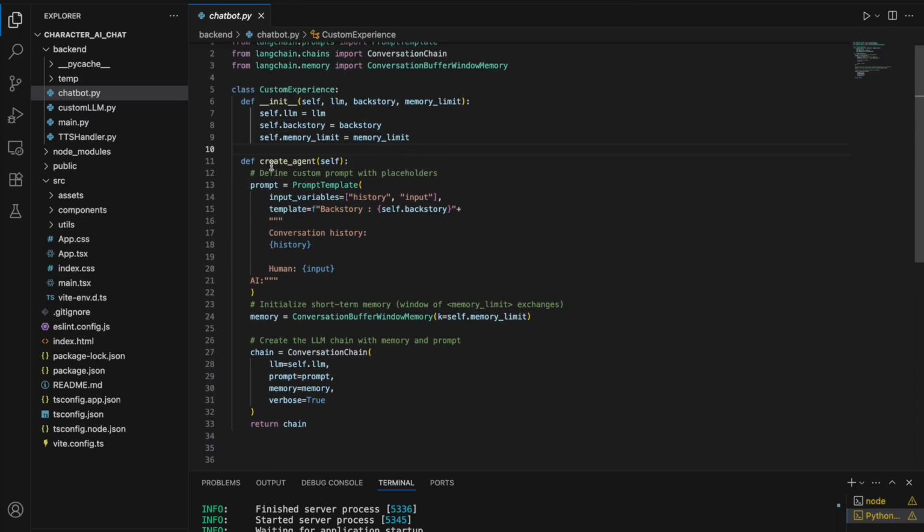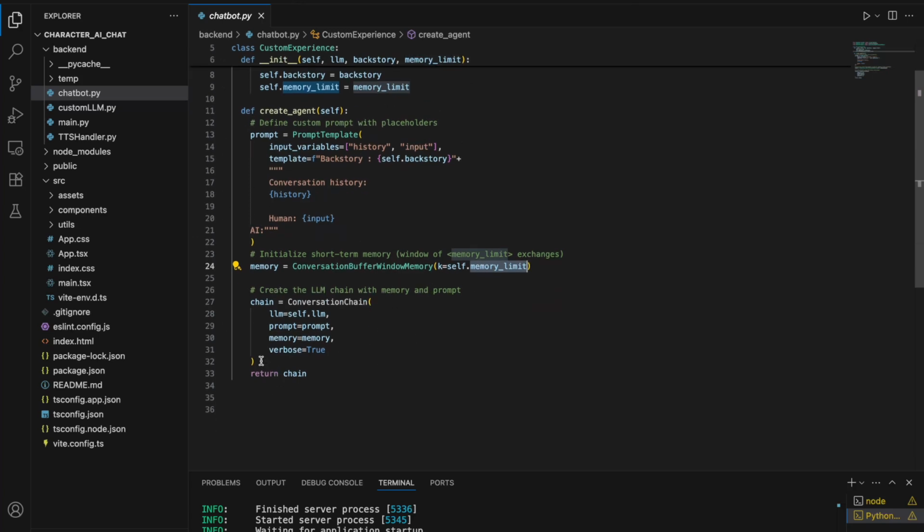Then we have this method called create agent, which creates a prompt from the given backstory and the provided history and input of the user. Now I have created an instance of this conversation buffer window memory class of LangChain, which is quite handy, and provided a memory limit as provided in here while defining an instance of this class. So yeah, now I have wrapped all this into a conversation chain. I provided the LLM, the prompt, the memory, and set verbose equals to true, so we'll be able to see all the responses in log.